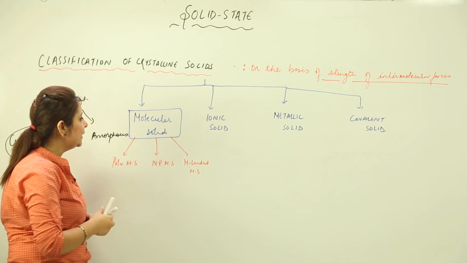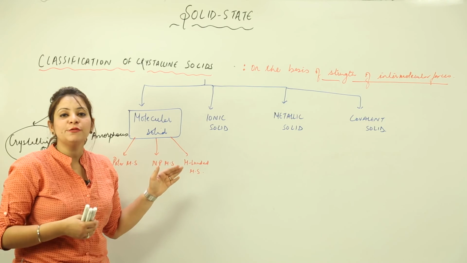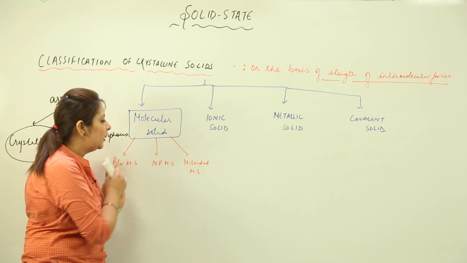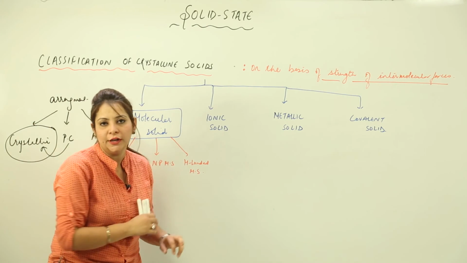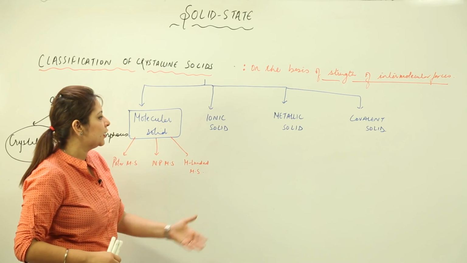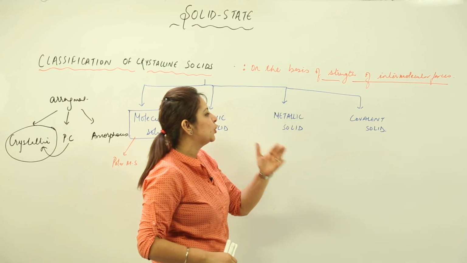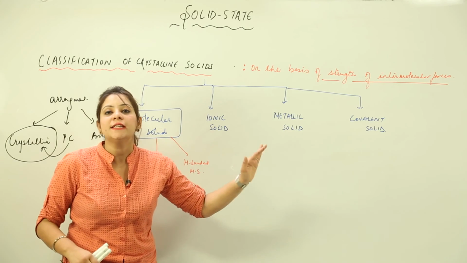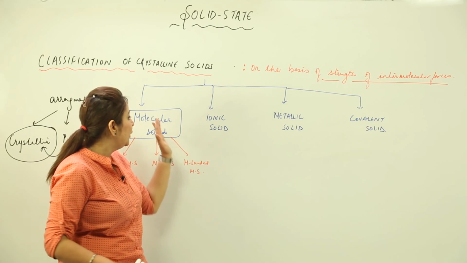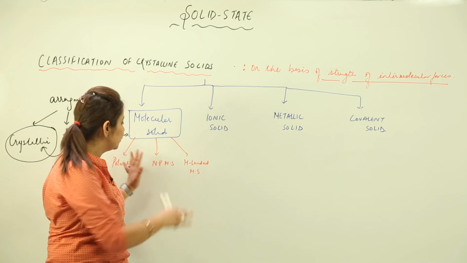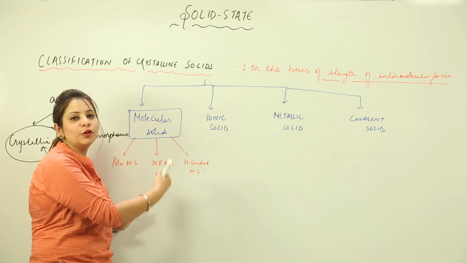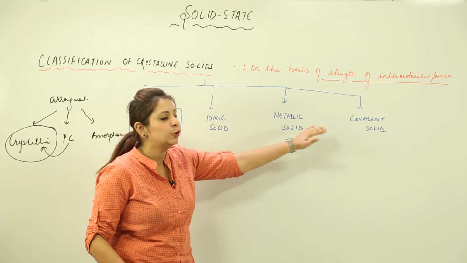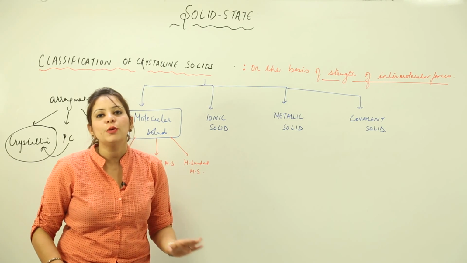But if we talk about the ionic solid, metallic solid or covalent solid, these three types do not have any subdivision. Keep in mind only the molecular solid has been classified into subtypes, that is the polar, non-polar and hydrogen bonded. Otherwise ionic, metallic and covalent are not classified into any subtype, they exist as such.